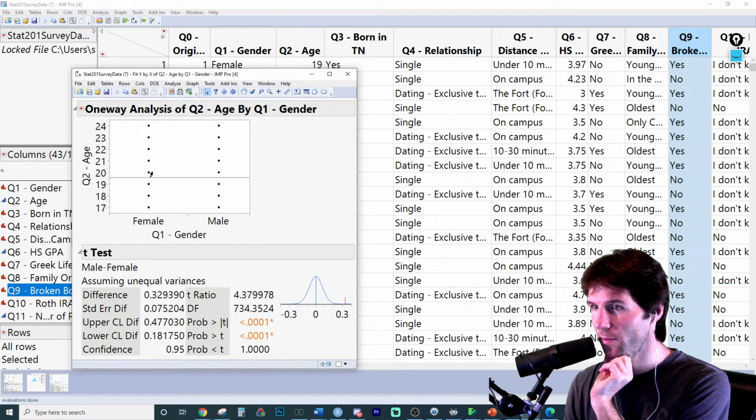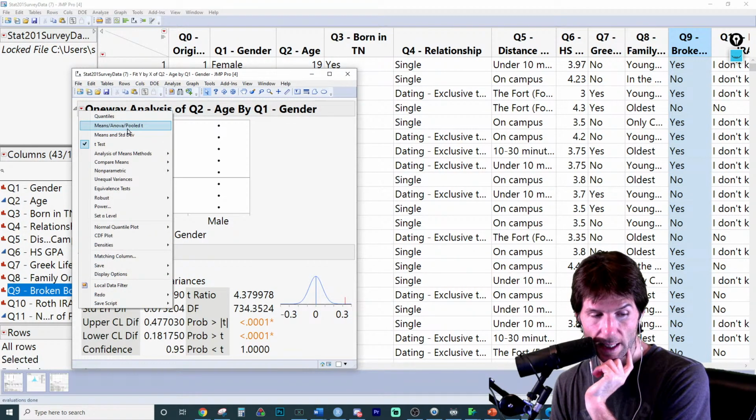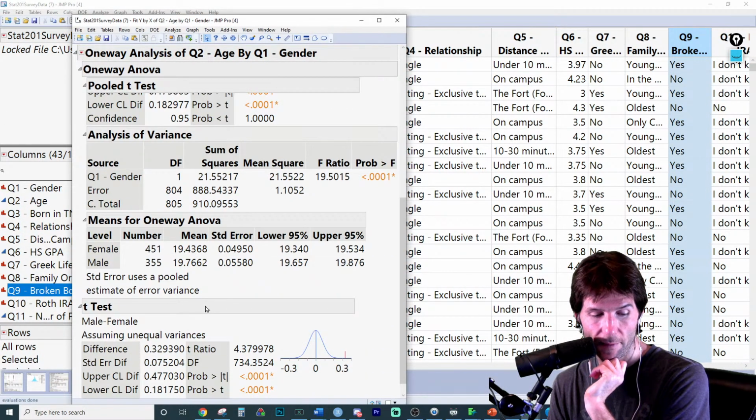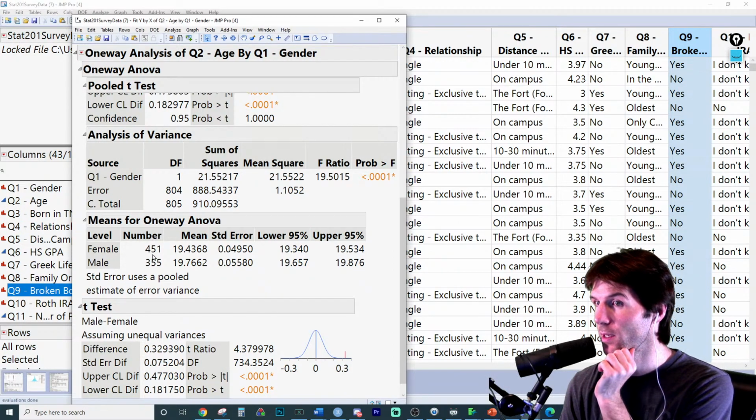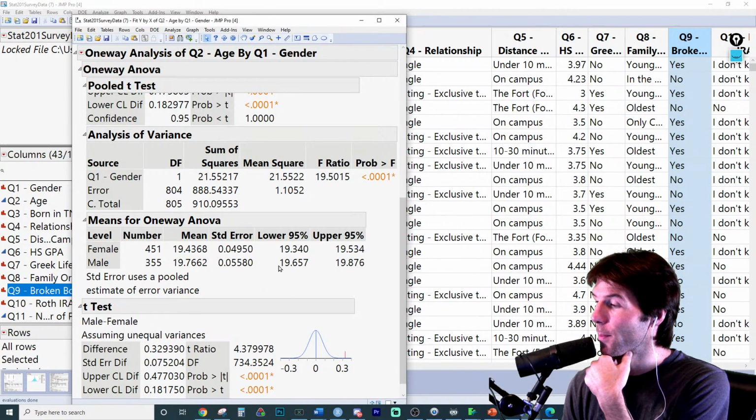We see that the groups have different sizes in them, and this could be noted if we went and looked at this right here. The groups have different amounts. There's 451 females and 355 males, and so we are getting different sizes. So the correct hypothesis for a stat 201 false.